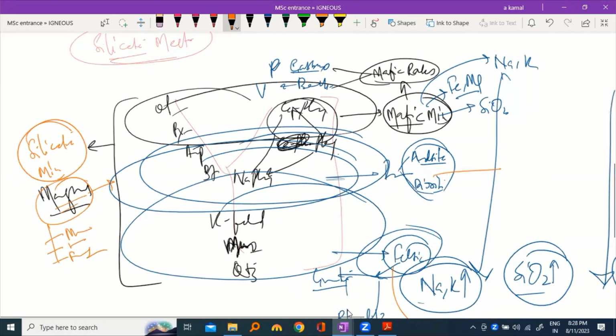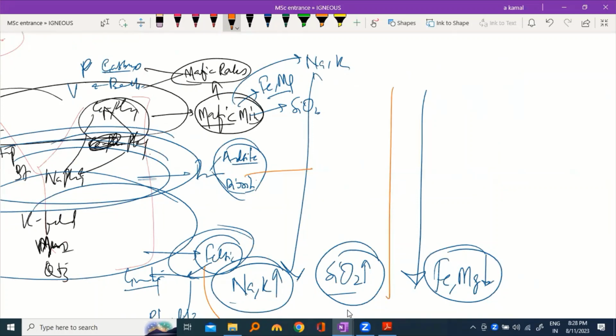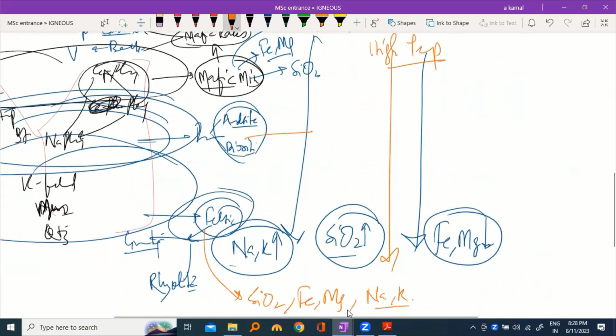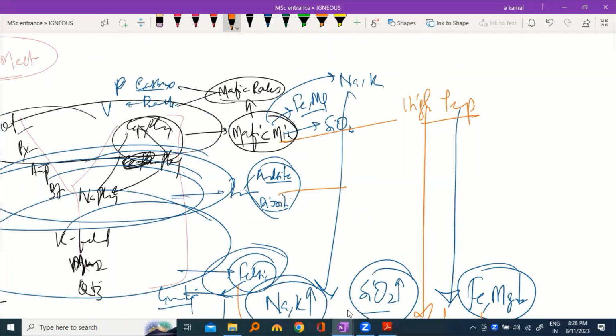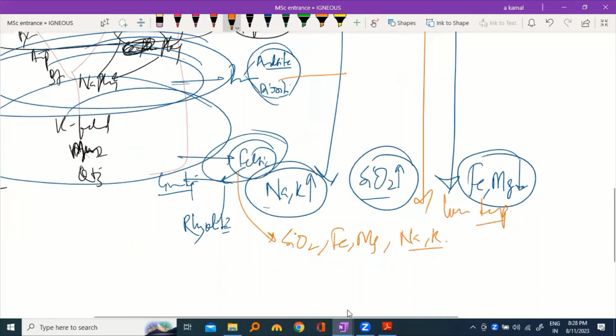Another thing is that when you move down from top to bottom, you are basically decreasing in temperature. At the top, you have high temperature crystallizing minerals. As you move down, your magma is cooling, so here you have lower temperature minerals. So what it means is your mafic mineral is a high temperature mineral, and your felsic mineral is a low temperature mineral.